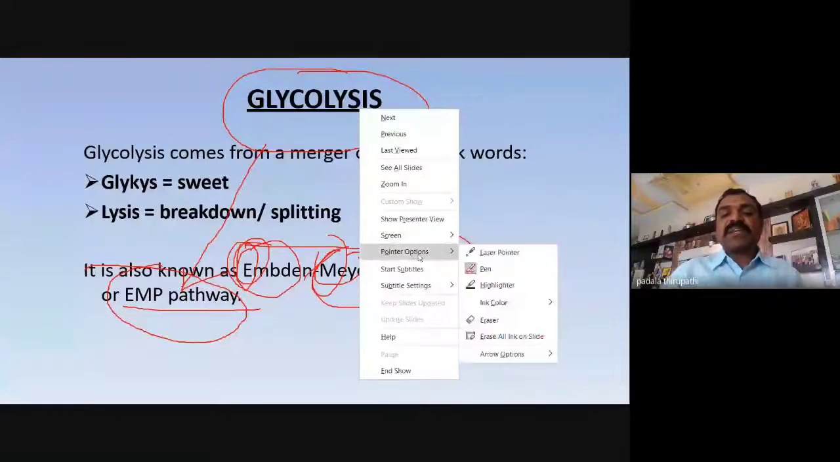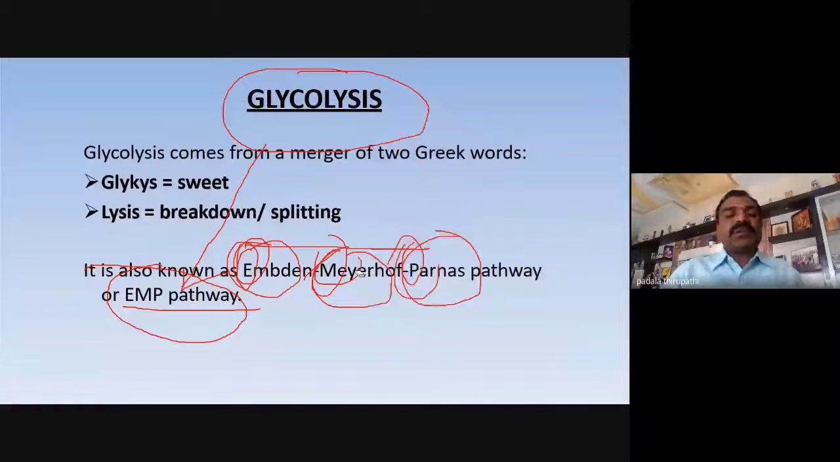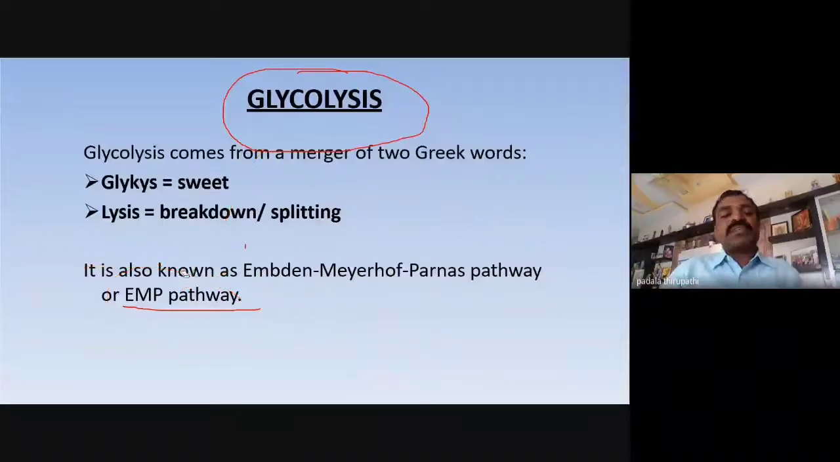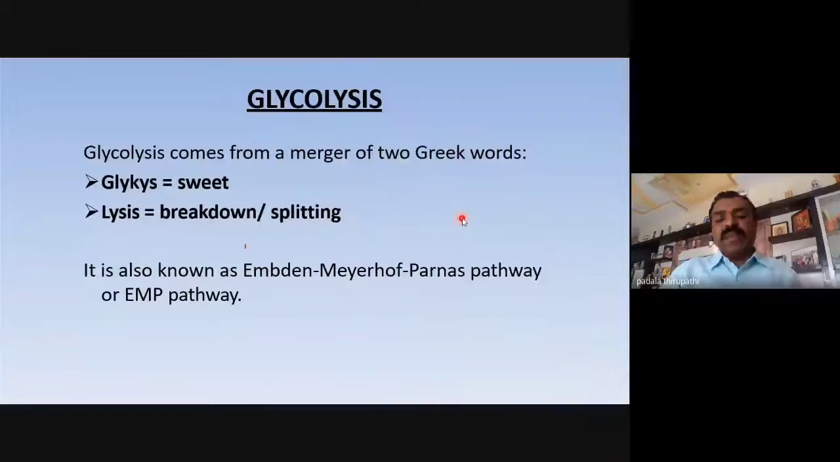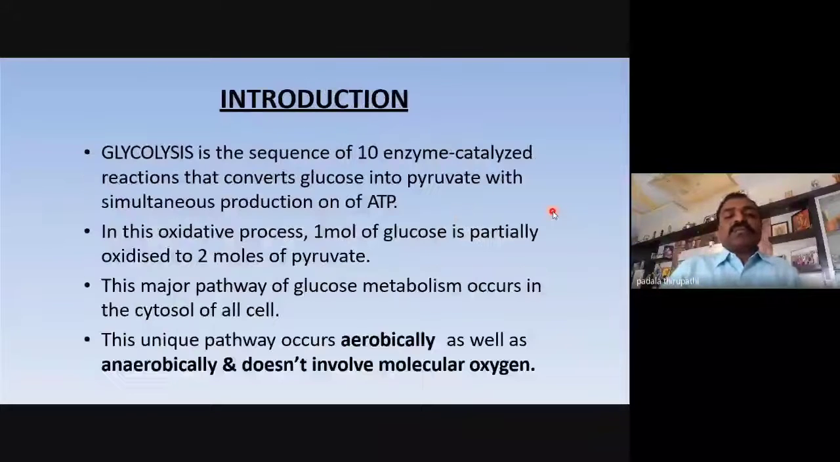In our examination, if asked to explain the EMP pathway, don't get confused. The EMP pathway is also called glycolysis, and glycolysis is also called the EMP pathway. Now, in this glycolysis, 10 different enzymes are involved. So 10 steps are involved in glycolysis, a sequence of 10 enzyme-catalyzed reactions.